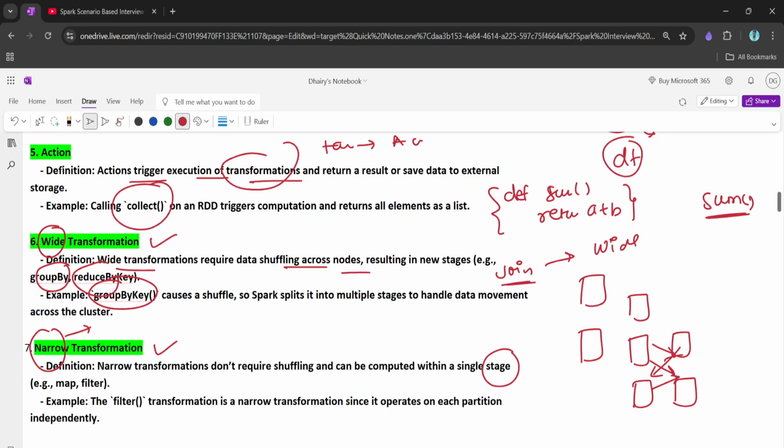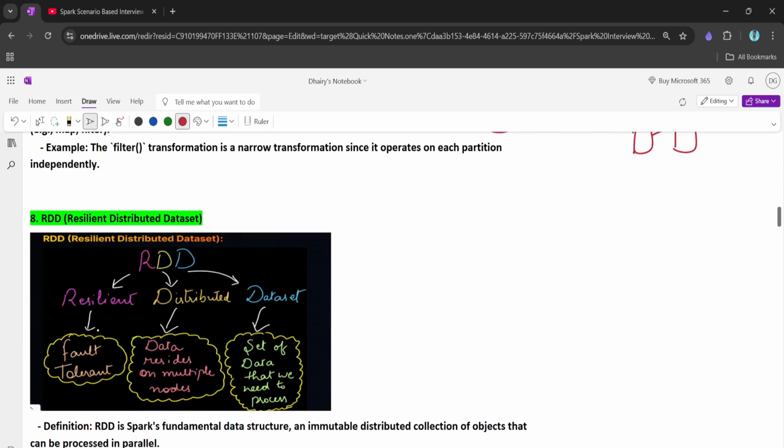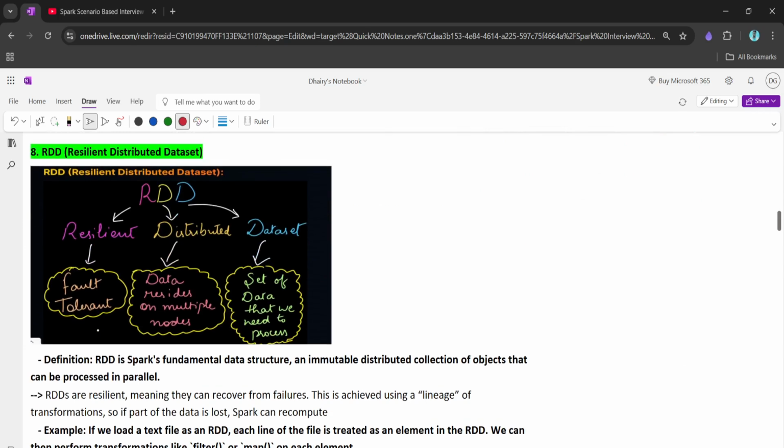We can have different types of actions: collect, count, and so on. All of these are different actions. And I think wide transformation and narrow transformation we already discussed. Now let's talk about the RDDs.